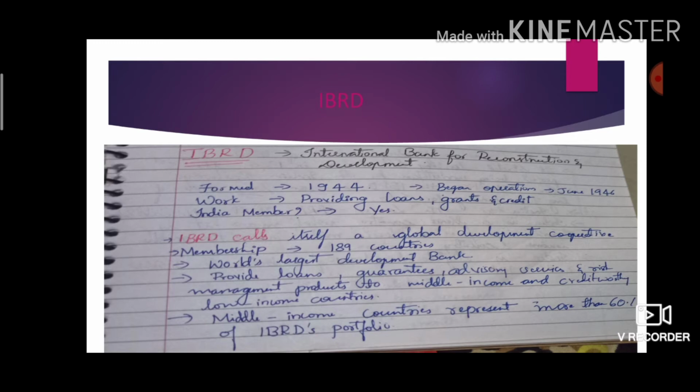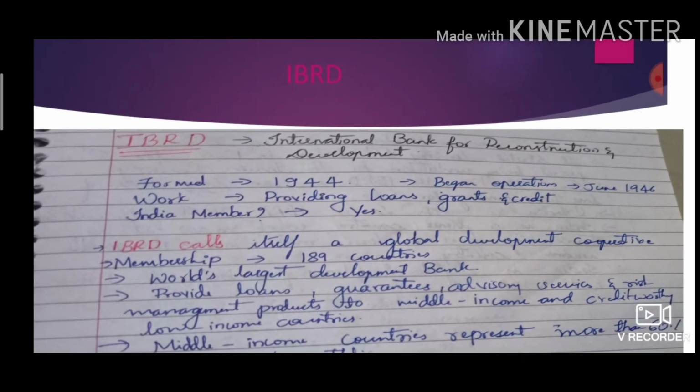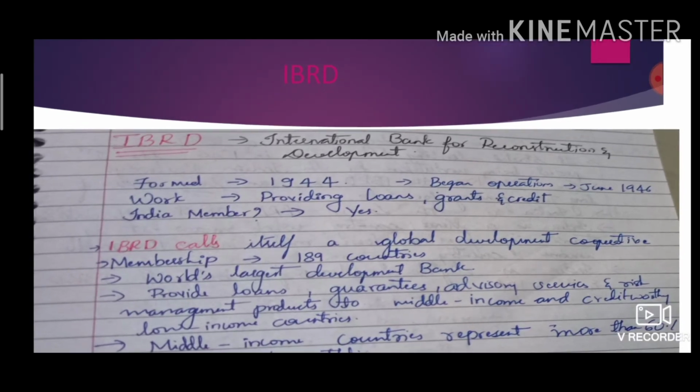Now let's start the IBRD, the first institution of the World Bank Group. IBRD full form is International Bank for Reconstruction and Development. It was formed in 1944 and began operations in June 1946. This is the main difference you have to know, which can get confusing in the exam.